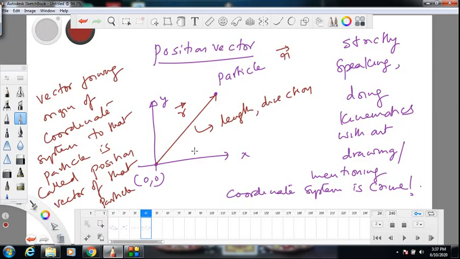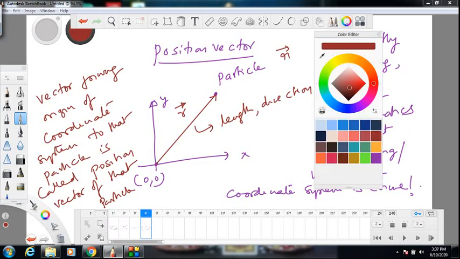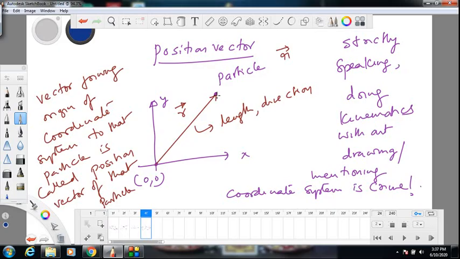Position vector can be written in terms of components also. How? See, if you look at this position vector, I can split it into a vector along x-axis and a vector along y-axis. How? You should drop a perpendicular onto x-axis. Then one vector is this, that is the x component. We generally write its length as x. This is the y component of the vector. Let us say its length is y.